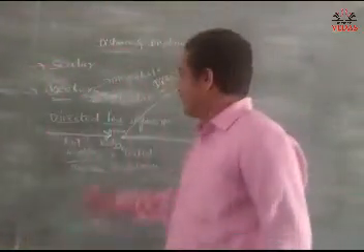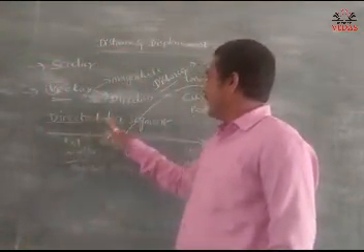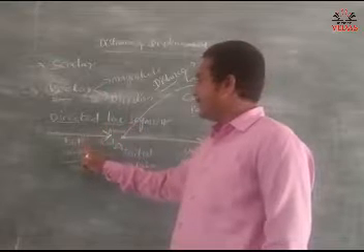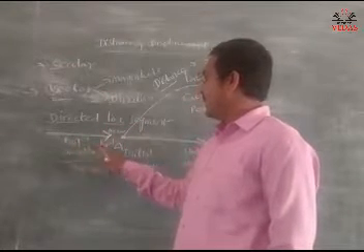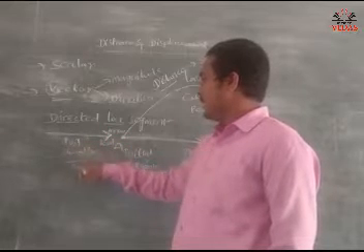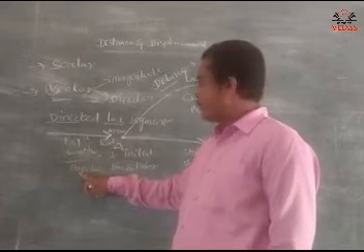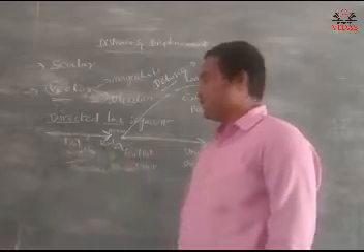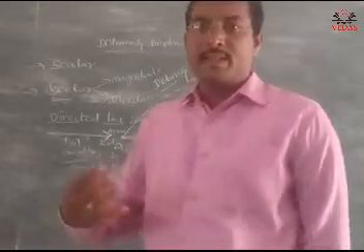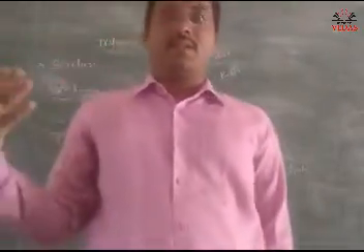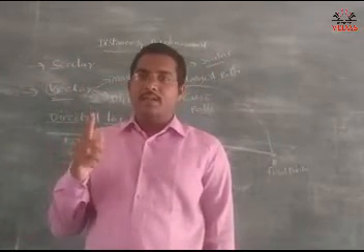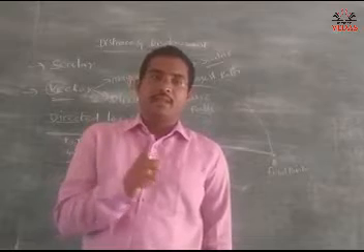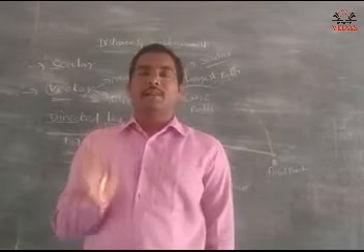Once again, the directed line segment has two parts: the tail, nothing but the straight line, and the head, the arrow. The straight line always indicates magnitude, and the arrow indicates direction. Direction is nothing but east, west, south or north. So vector quantities are denoted with a directed line segment.